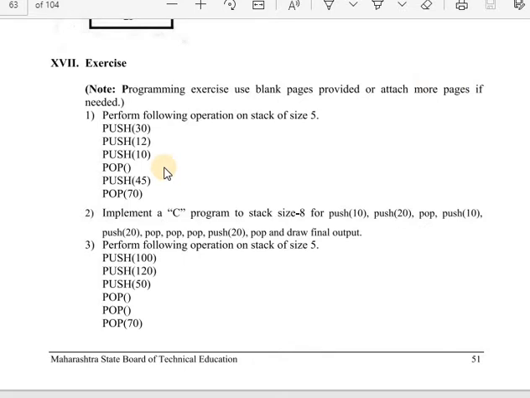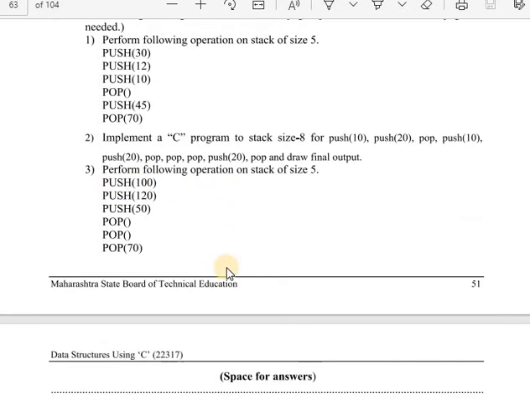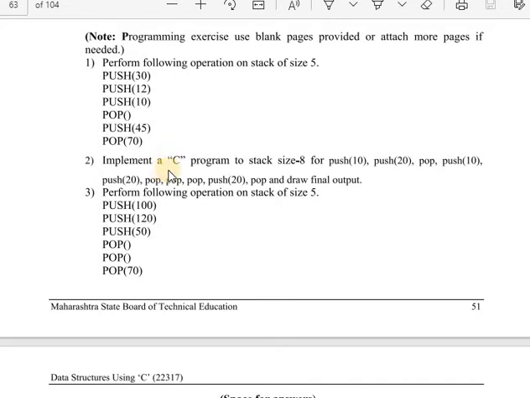Perform operations on a stack of size 5. It means show diagrammatically: first push 30, after that 12, 10, after that pop, again push, and again pop, like this. The third question also asks to show it diagrammatically. In the second question, implement a C program for a stack of size 8: push 10, 20, pop, push, pop. For these operations, draw the final output.